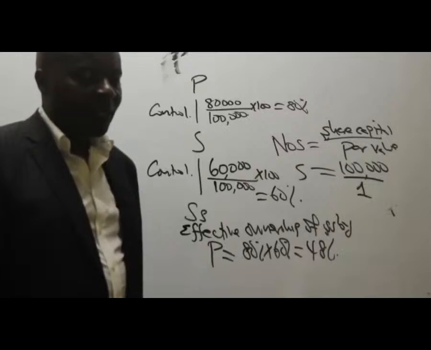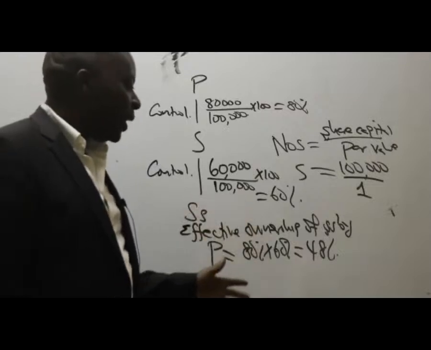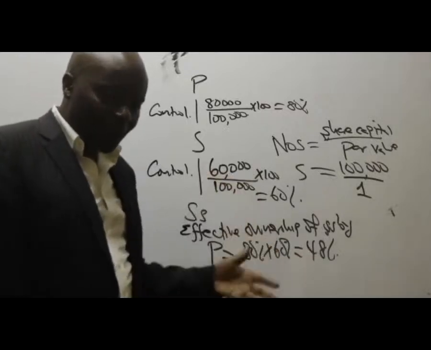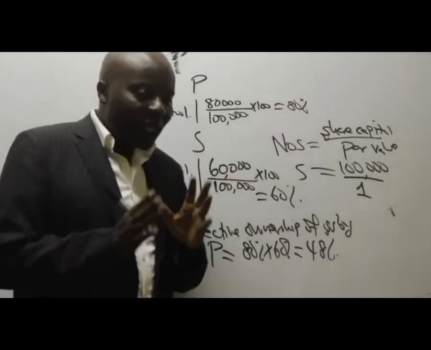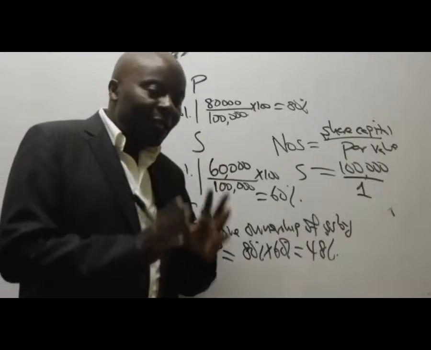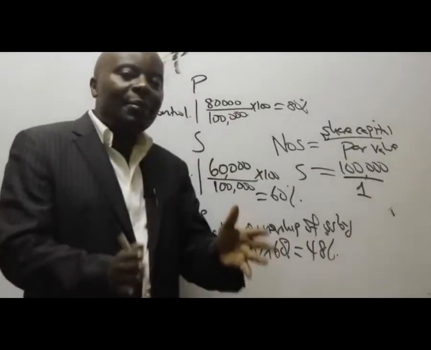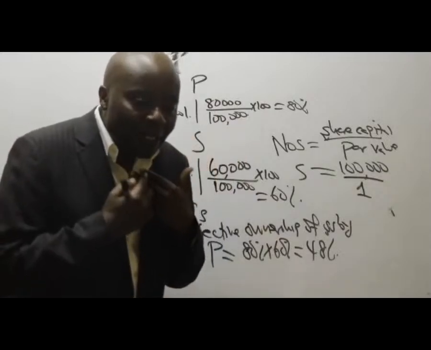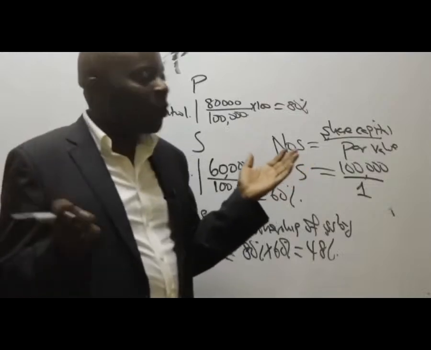Ladies and gentlemen, remember it is substance over form. We know that the form here is really 48%, but what is the substance? That if you are controlling a subsidiary, and the subsidiary is controlling another investment, this other investment being controlled by our subsidiary automatically becomes under our control.